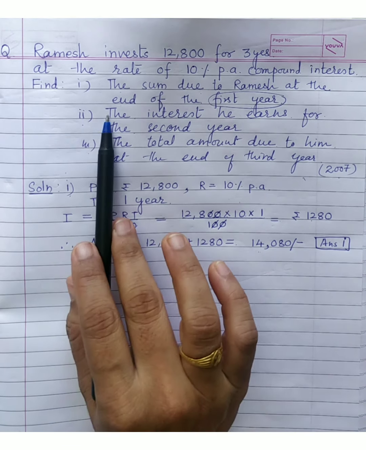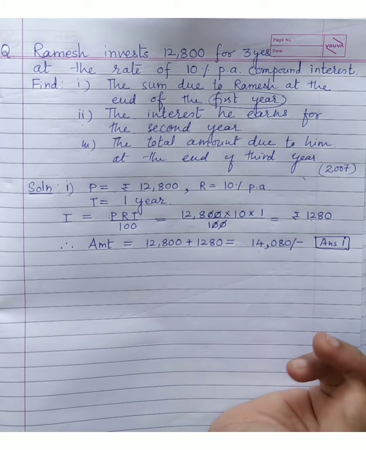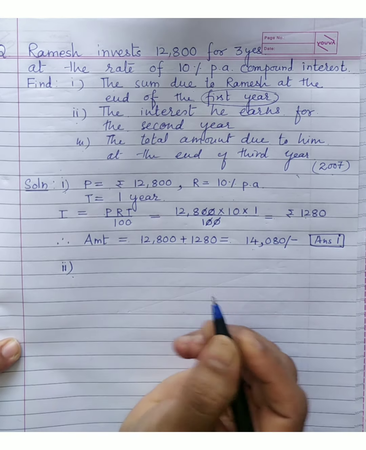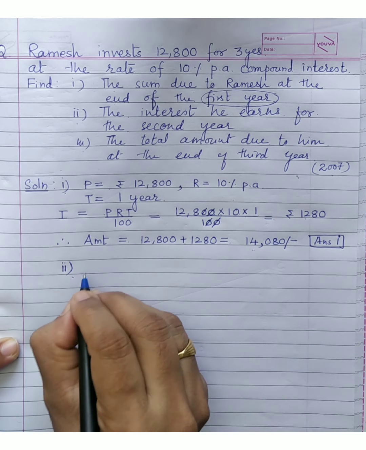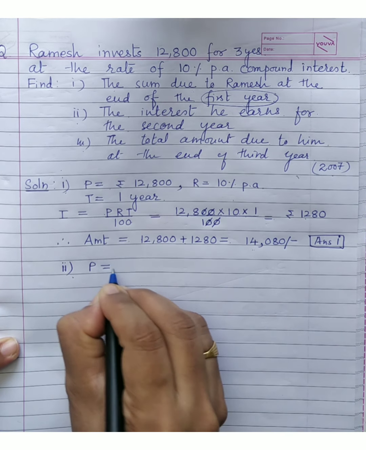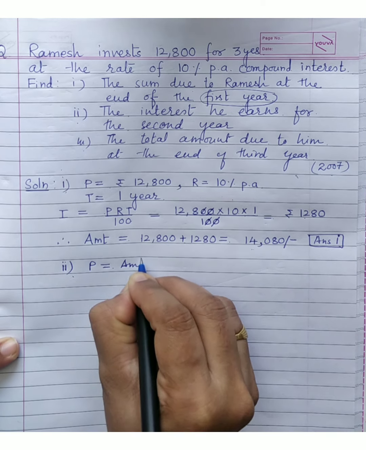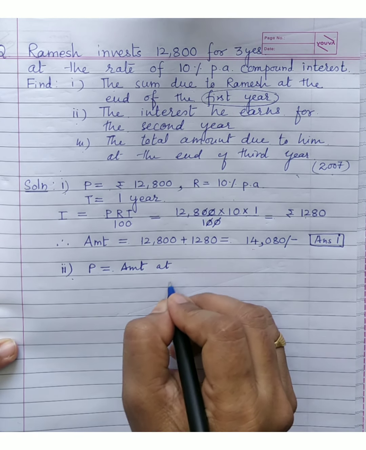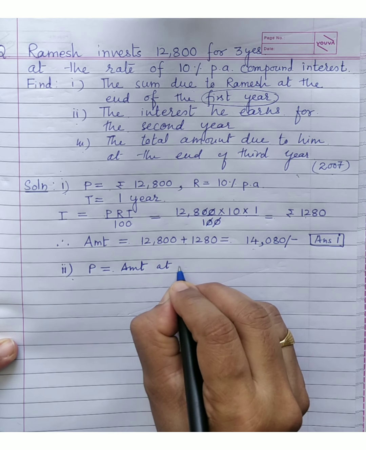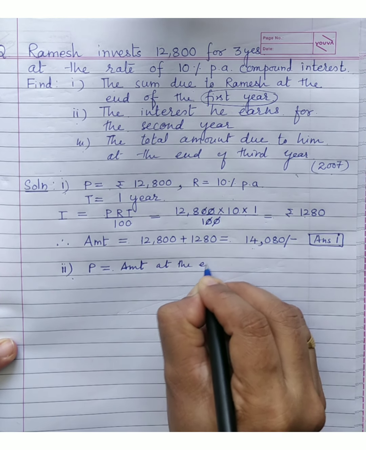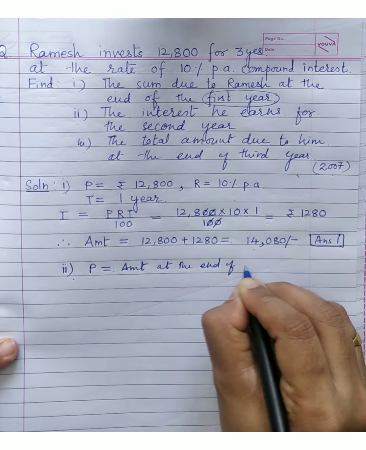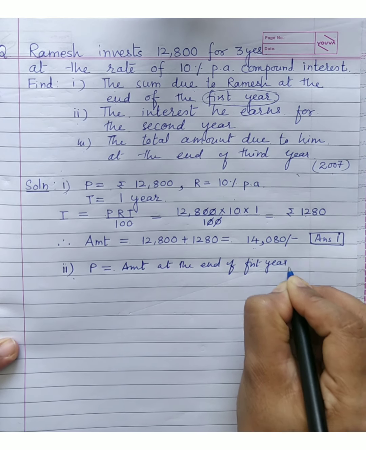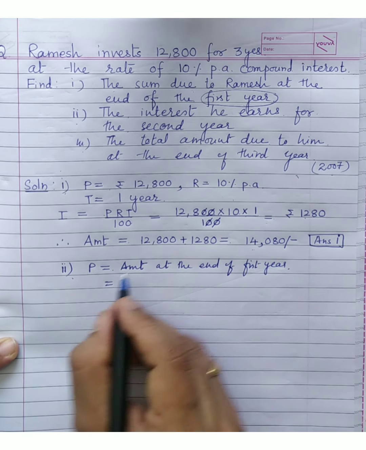Second part, the interest he earns for the second year. Okay, you know for the second year what is the principal? Principal is the amount at the end of the first year. Directly also you can write it, but as it is the first question, I want you to remember it. Amount at the end of first year. So principal in this case will be what?